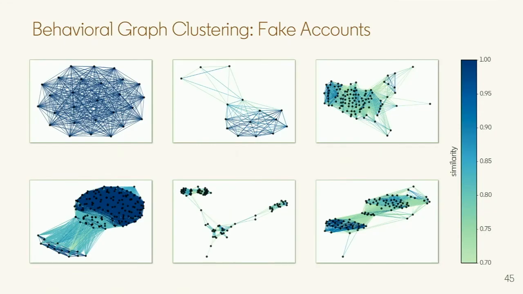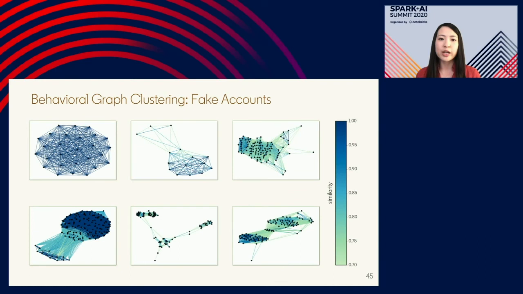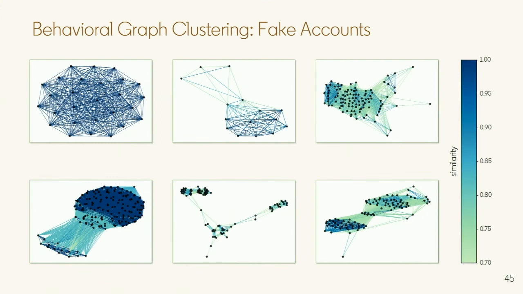And so here are examples of fake account clusters that we detected. And in every single one of these clusters, every member is fake. So the results are 100% clean. The way to read these figures is that the black dots are members, and the colored lines represent the similarity between those members in terms of how they engage with content. And similarity ranges from 0.7, which was that threshold, all the way up to 1.0. So in the upper left-hand corner, that's actually a clique. That's an example of a really brute force script where all of the accounts controlled by that script liked the exact same pieces of content.